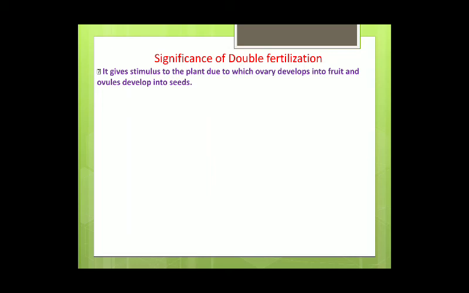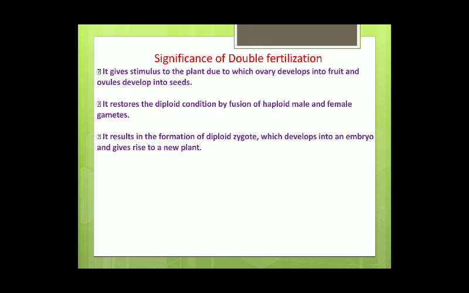So the fertilization, or you can say the double fertilization, is a sort of stimulus that allows the plant to convert its ovary into fruit and the ovules into seeds. The second one is it restores the diploid condition by fusion of haploid male and female gametes. It is the fertilization that restores the diploid condition, because in fertilization there occurs fusion of haploid male and haploid female gametes.